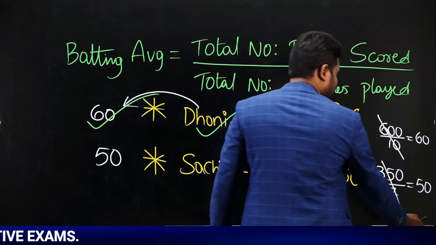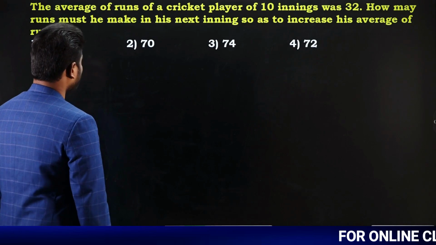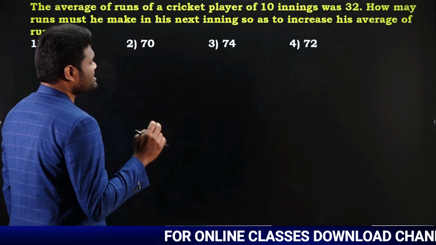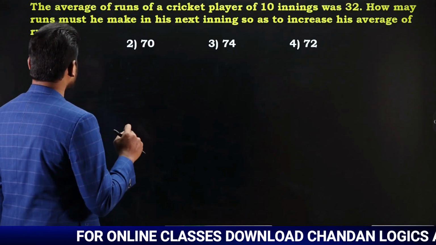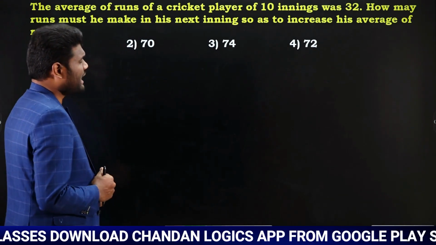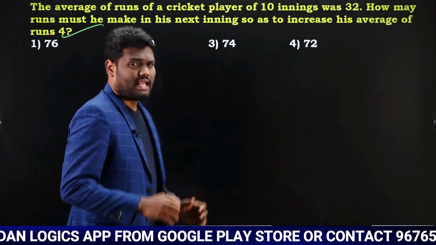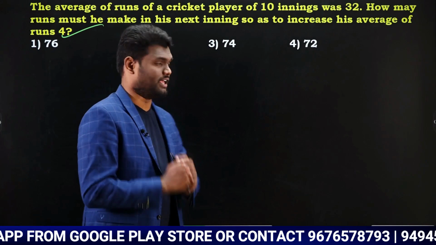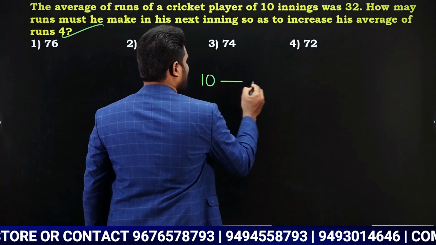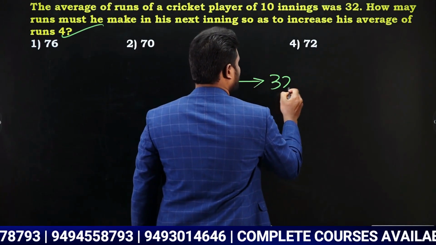Now let us solve questions based upon this. Look at the question. The average of runs of a cricketer player of 10 innings was 32. How many runs must he make in his next innings so as to increase his average of runs? Very simple question, similar to whatever we have solved earlier. Initially he played 10 innings, and in 10 innings his average score is 32.